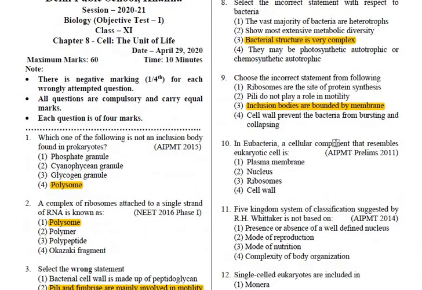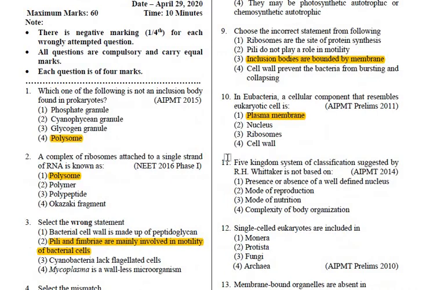10th, in eubacteria, cellular component that resemble eukaryotic cell is the plasma membrane. When I discussed about the structure of the eukaryotic cell and prokaryotic cell, the cell membrane is the only characteristic of prokaryotes which matches with the eukaryotic cell. So the answer is plasma membrane.